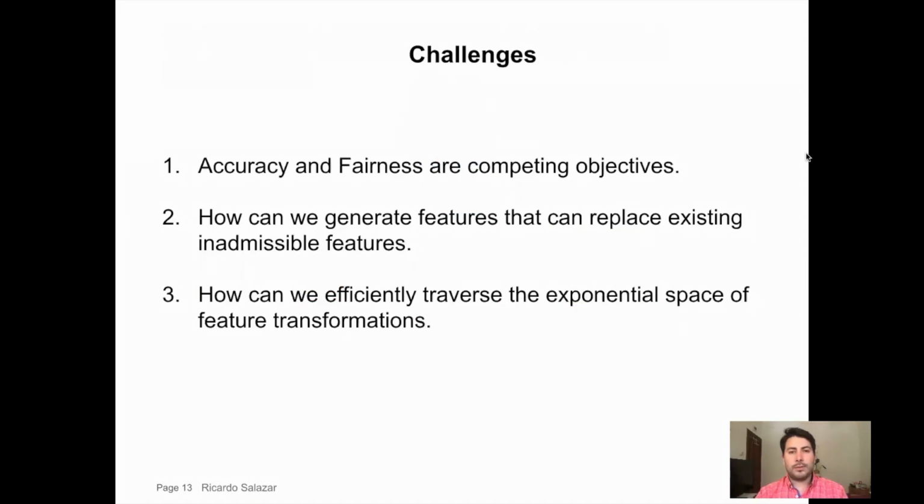Our approach has three main challenges. First, accuracy and fairness are competing objectives. Usually, accuracy benefits from learning more information, while fairness benefits from a small subset of features. Second, how can we generate these new features that can replace existing inadmissible features in a feature representation? Third, how can we efficiently traverse the exponential space of the feature transformations?